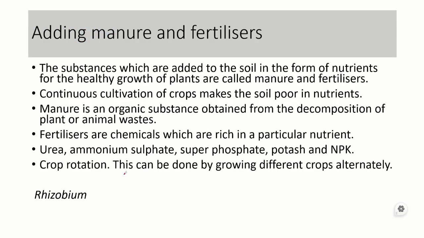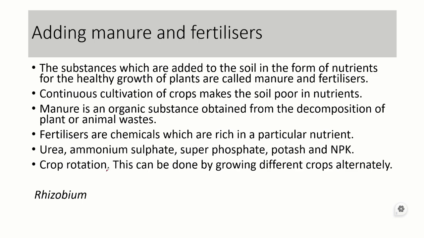During sowing or after the sowing, the growth of plants will be followed by adding manure or fertilizers. Manure is a natural product which we get from the decomposition of materials. You can also try to produce manure by decomposing vegetable peels, fruit peels, or degradable materials, which can be put down into soil and allowed to degrade. You can use that degraded material as manure for the plants, and this degradation can be combined with cow dung, which improves the fertility.